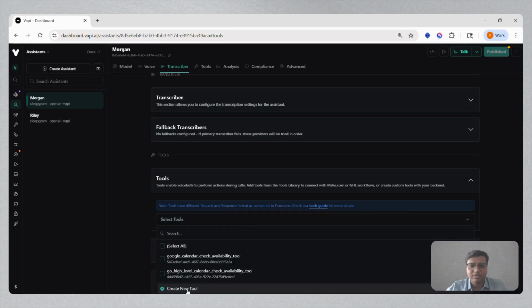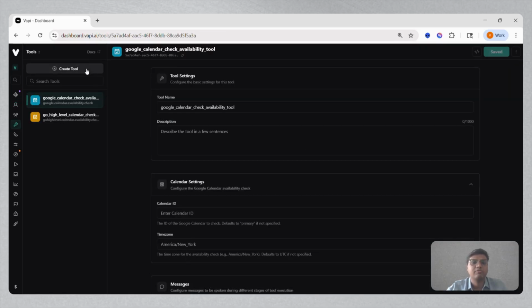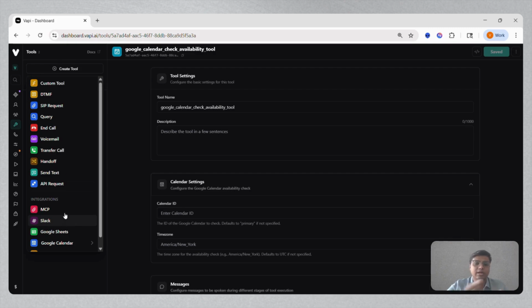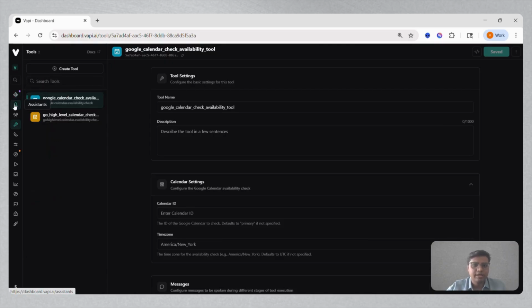Wherein, for example, if I just click on create tools over here, what all options do I have in terms of the tasks that the agent can do? Is one, in terms of say the calendar itself, it can check the availability of the SDR team and it can send the invite. It can write down the information in Google Sheets. It can send Slack notifications. See, for example, at any given point of time, I want that my sales team should step in. Then I can transfer that call. I can give that handover. I can ensure that a custom tool is also created for doing say any calculations or checking any further details that are requested. So this is the capability of adding a tool onto the AI agent.